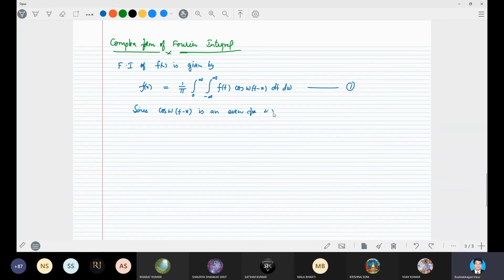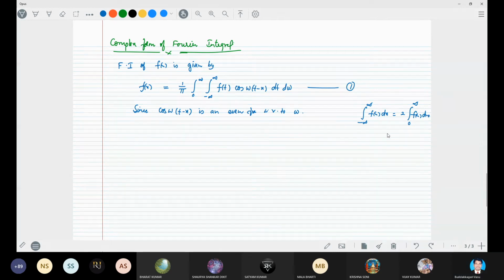Even function with respect to omega, right? Yes, sir. There is one integration with respect to omega. If the integrand is an even function, then the integral from minus infinity to infinity of f(x) dx, for an even function, will be 2 times the integral from 0 to infinity of f(x) dx.